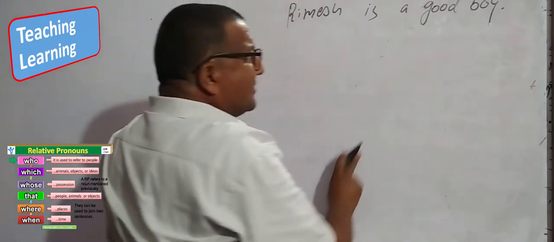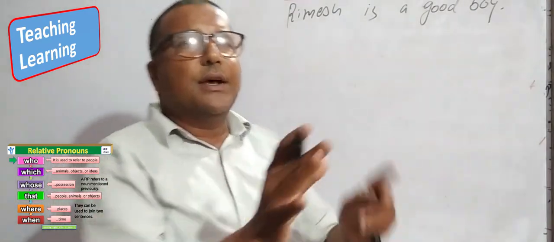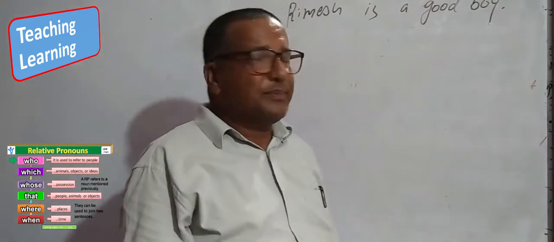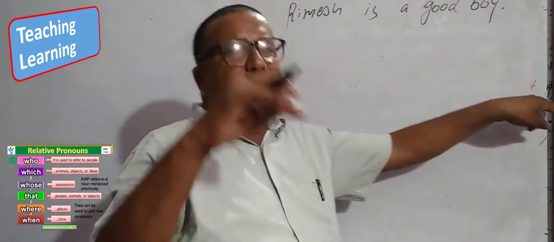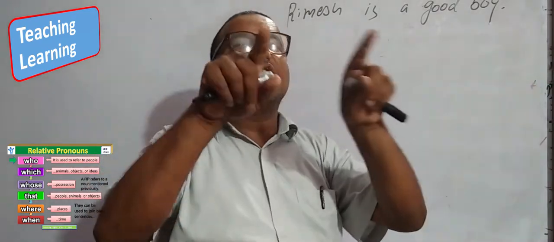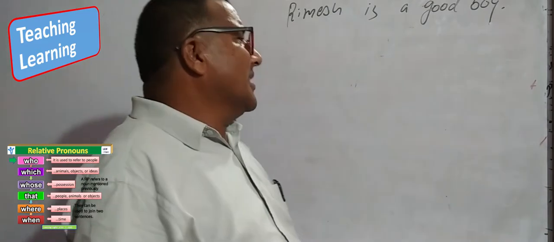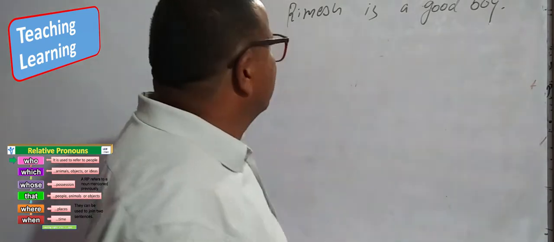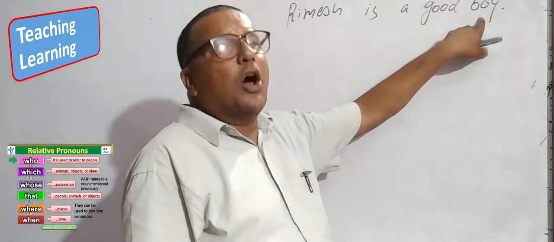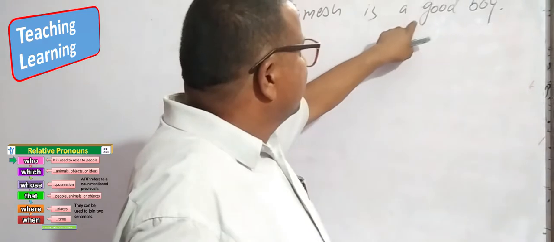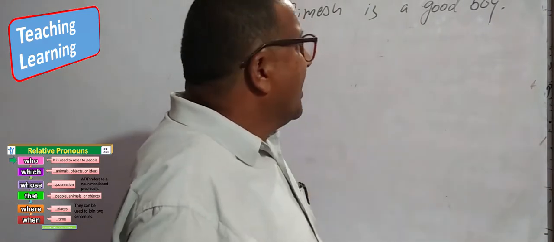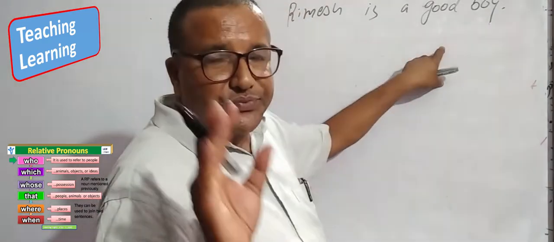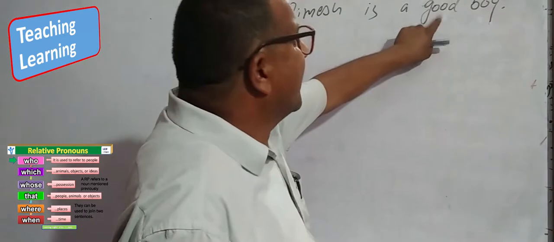Every adjective is used in three forms. One is the positive form, without any comparison. One is the comparative degree, which means we compare two. And one is used in the superlative sense. Look here. Ramesh is a good boy. Only Ramesh is indicated here. If we compare with Ramesh, then we have to use the second form.